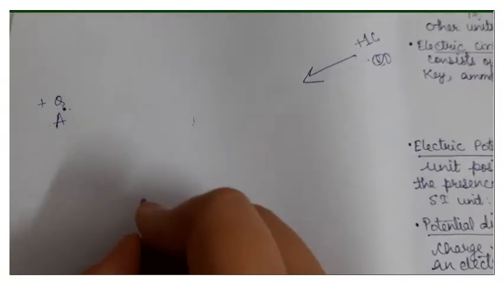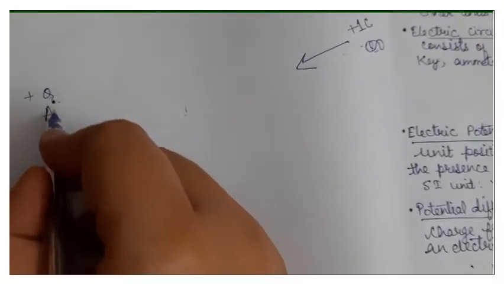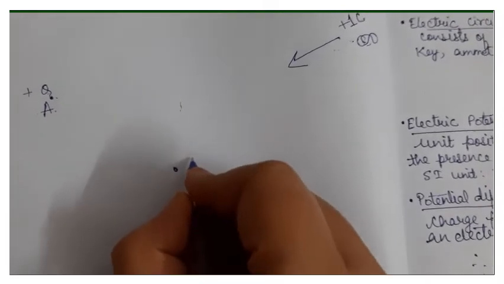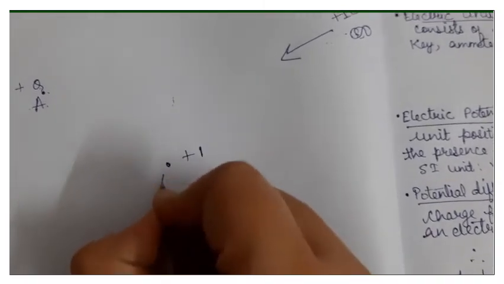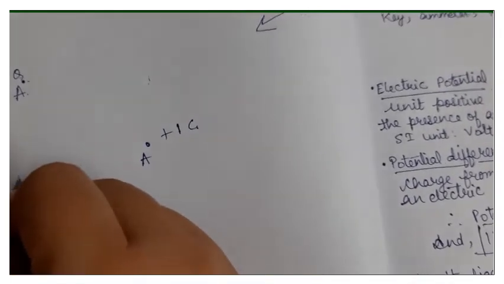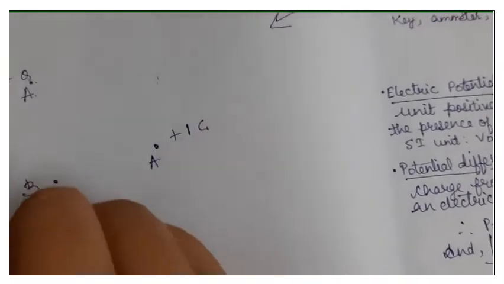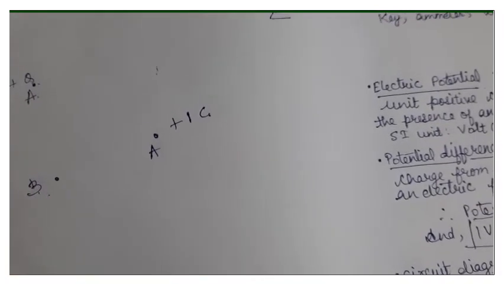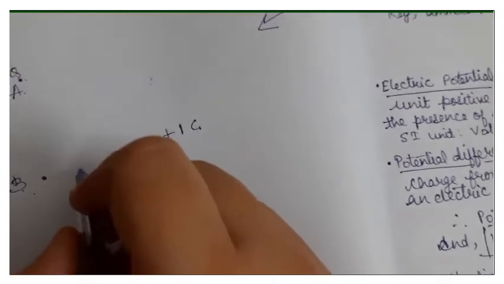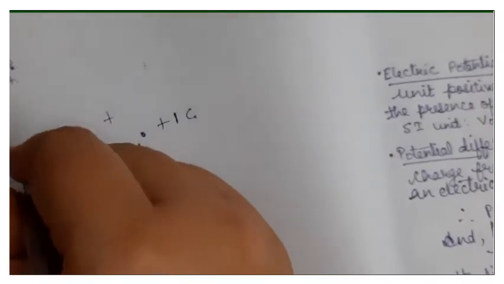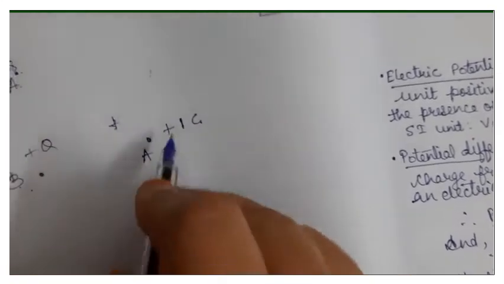Now again I'll explain the concept. Suppose we move this unit positive charge to our point A. Now it is at point A. Now you want to move it further, nearer to point B. Again the charge Q is present here.